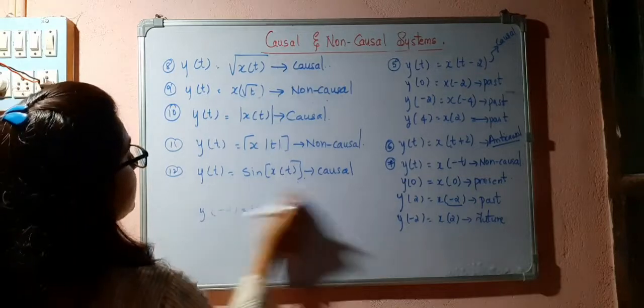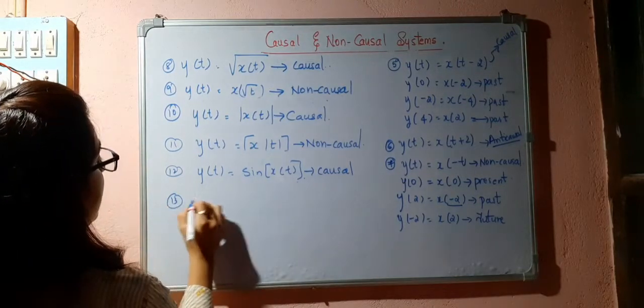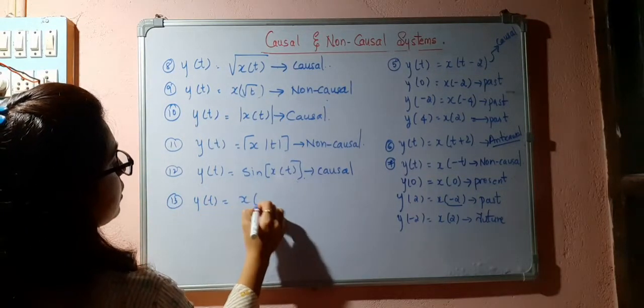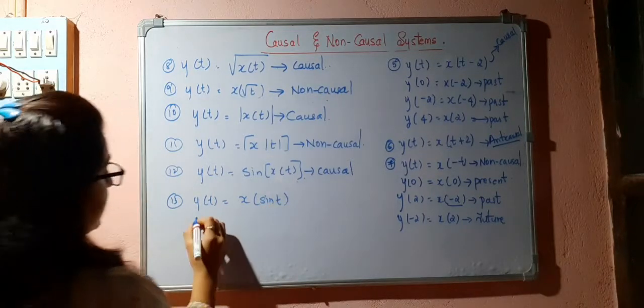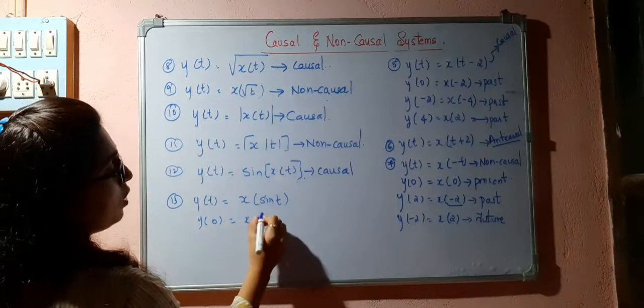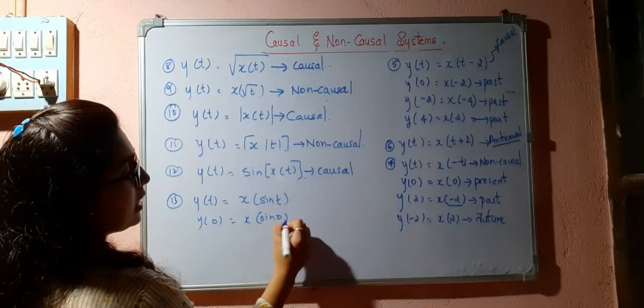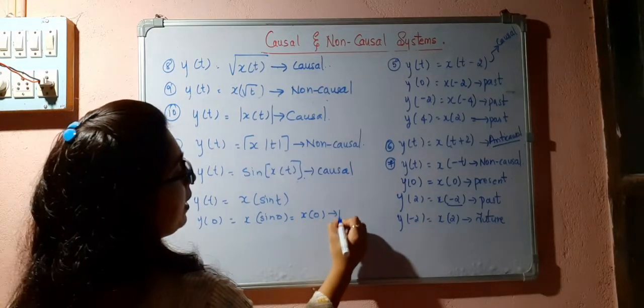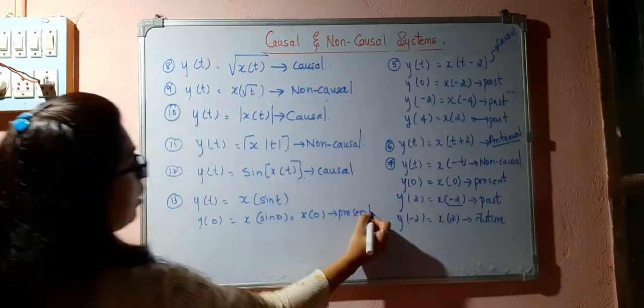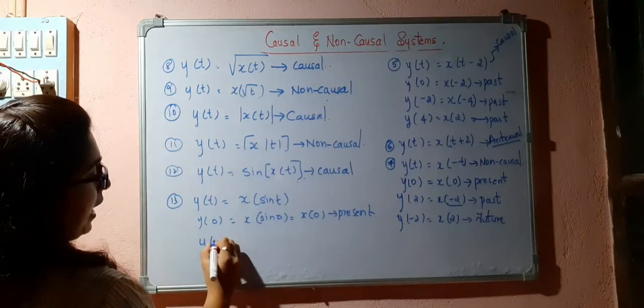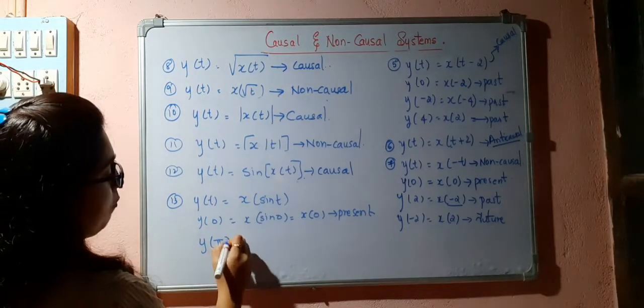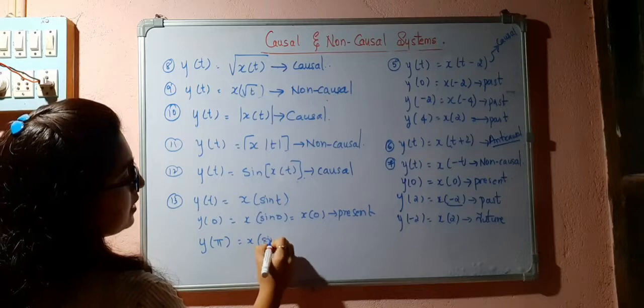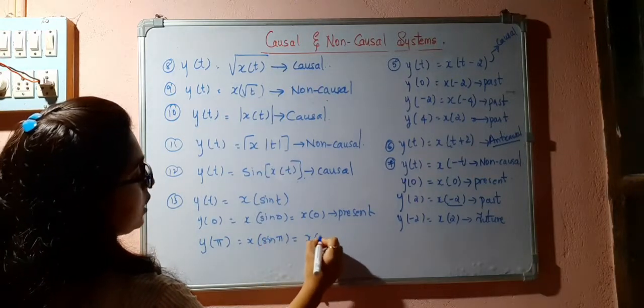But what happens if I take this sine inside x of t? That is x of sine t. In this case, y of 0 is equal to x of sine 0, that is nothing but x of 0, which is depending upon the present value. y of pi, if I consider y of pi, it is x of sine pi, that is equal to x of 0.